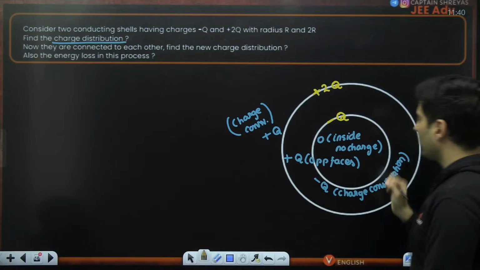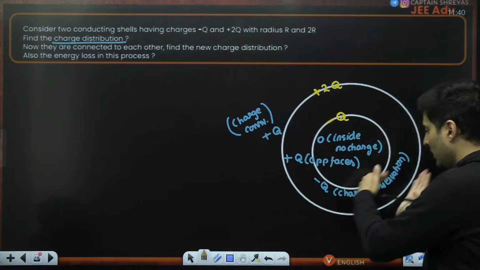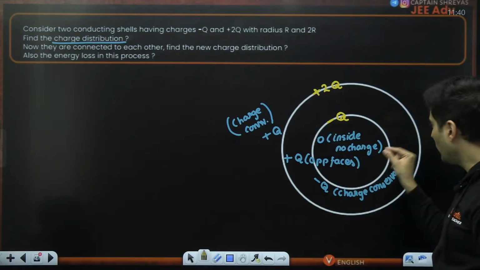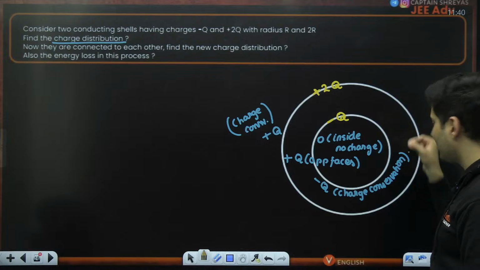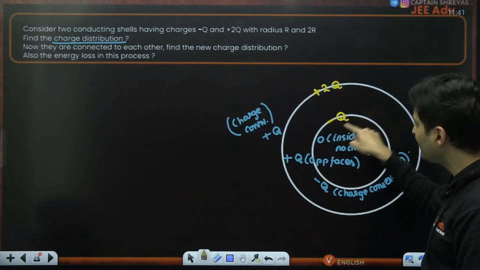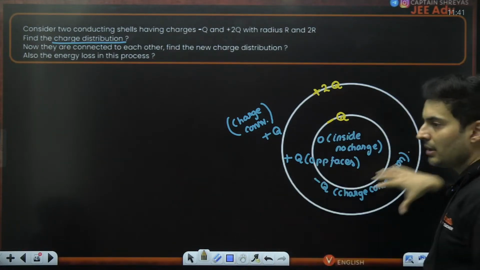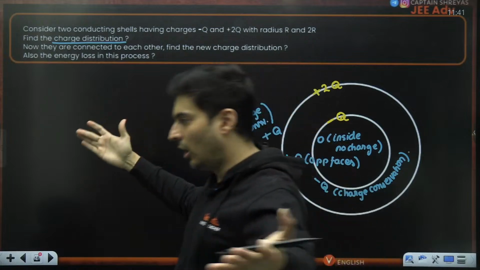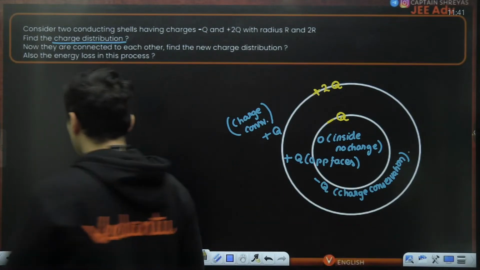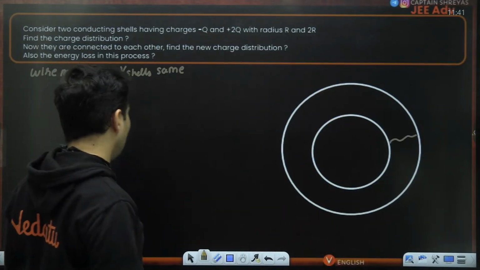Unfortunately, it could not go beyond this because this is a non-conducting air gap. So if given a chance via this conducting wire, all this negative charge immediately goes on to the outer surface or the outer shell.